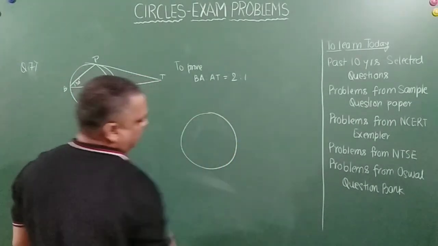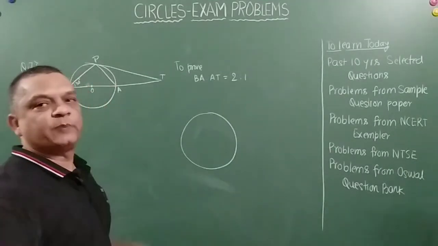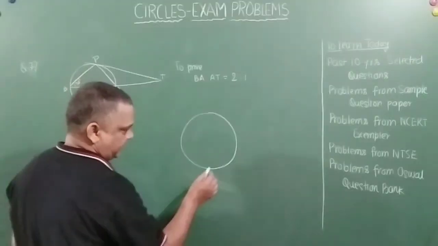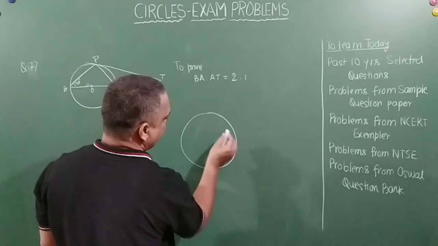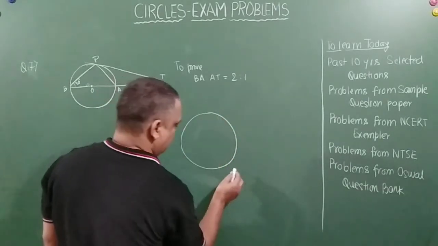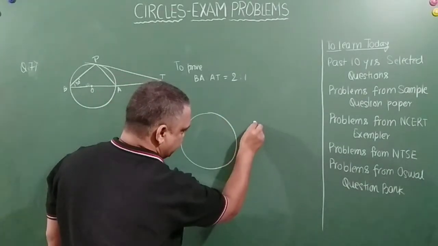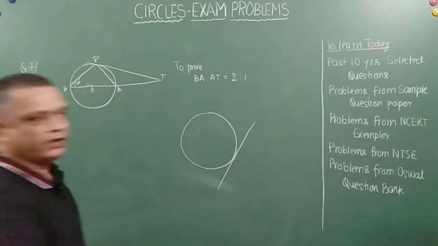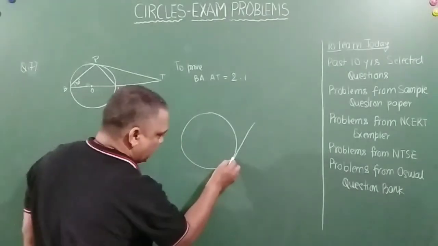The derivation part of it will be considered in the next session. Let us say what happens. This is a tangent at this point, right? I draw a chord here.